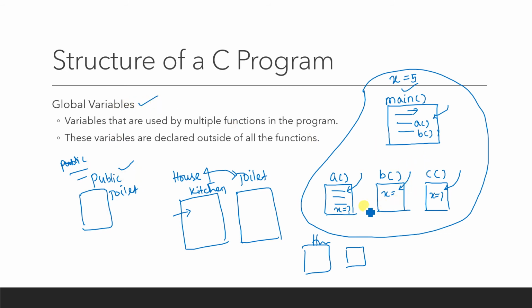Here you can see that if x is used by all the functions in your entire program, then this variable has to be declared outside the scope of every function. This box specifies the scope, meaning the function and its scope. So it has to be declared outside the scope of all these functions, so that everybody can use it.